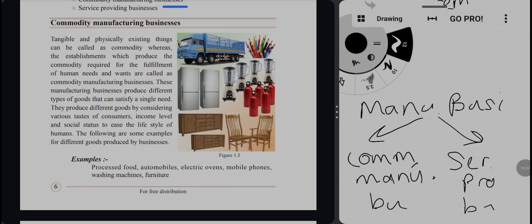Tangible and physically existing things are called commodities. The businesses that manufacture or produce these commodities to fulfill customer needs and wants are called commodity manufacturing businesses. So write down or note down.